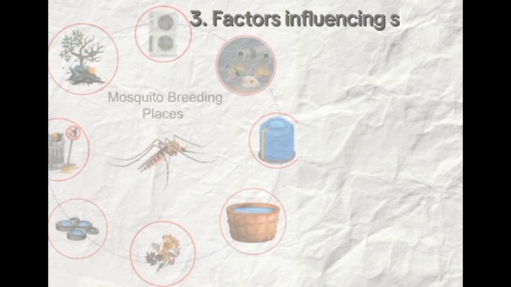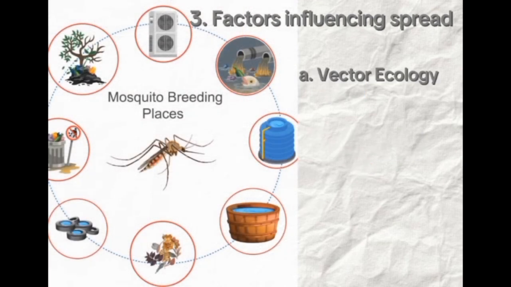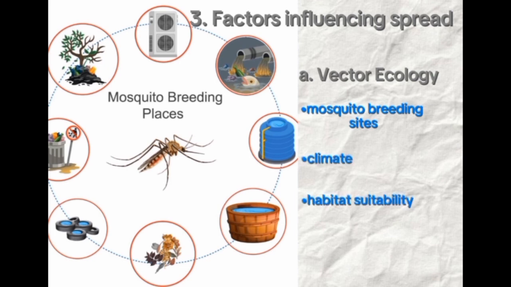Thirdly, factors influencing spread. A. Vector ecology. The distribution, abundance, and behavior of mosquito vectors play a significant role in the spread of Wuchereria bancrofti. Factors such as mosquito breeding sites, climate, and habitat suitability influence vector populations and their capacity to transmit the parasite.